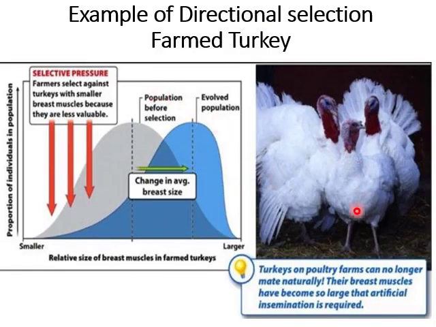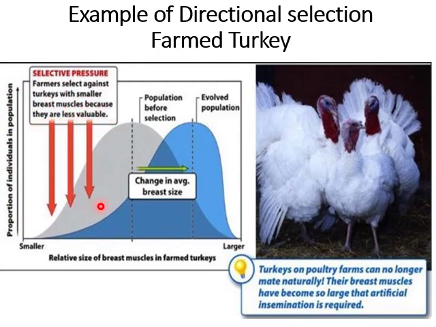Now let's have another example: farm turkeys. Turkeys on poultry farms can no longer mate naturally because their breast muscles have become so large that artificial insemination is required. Look at the graph. You can easily understand why this happened. On the x-axis, the relative size of the breast muscles in farm turkeys is shown, and on the y-axis is the proportion of individuals in the population. Actually, the farmers select against turkeys with smaller breast muscles because they are less valuable.